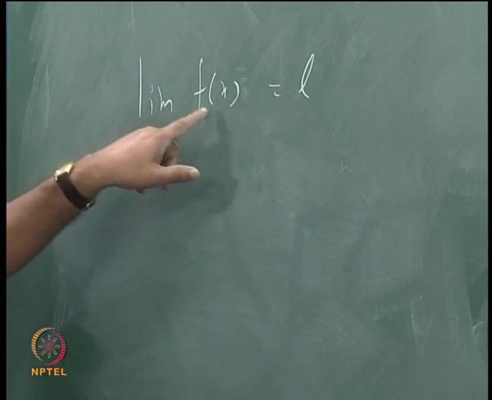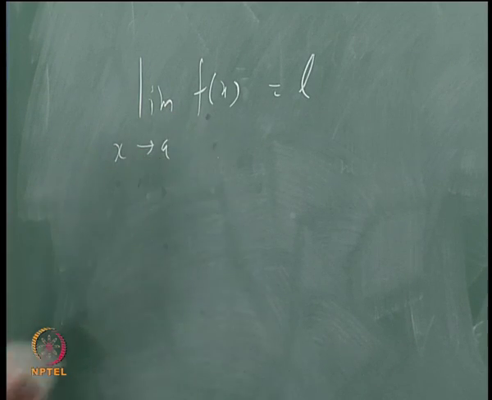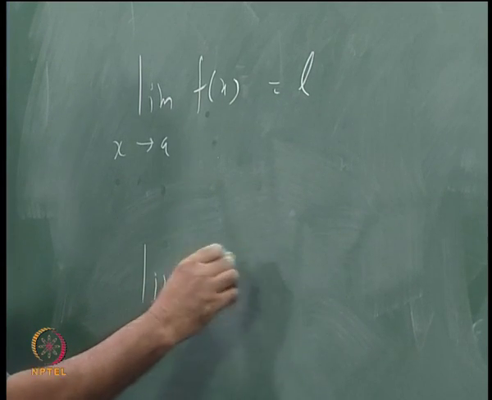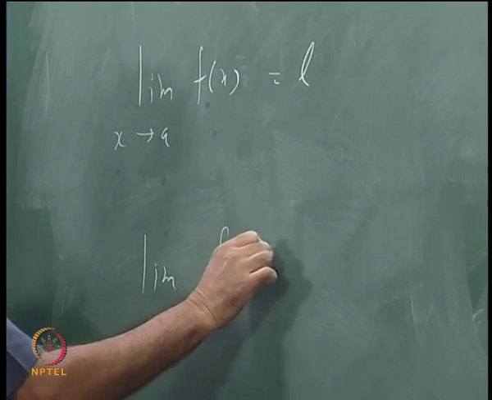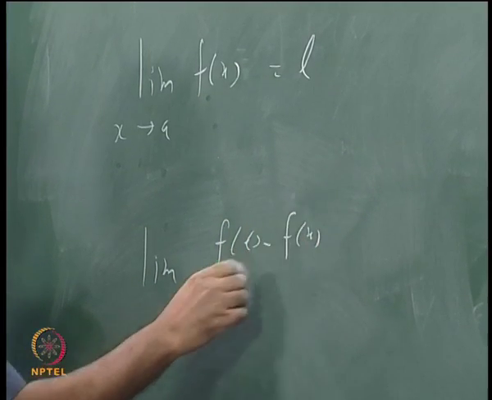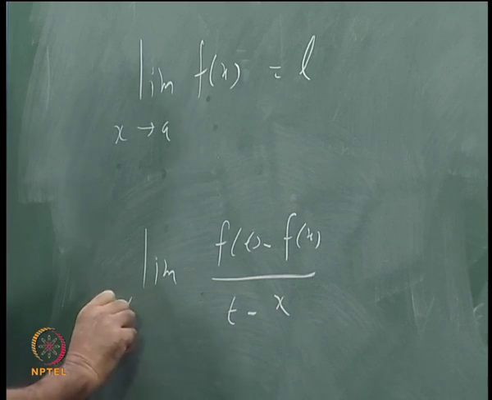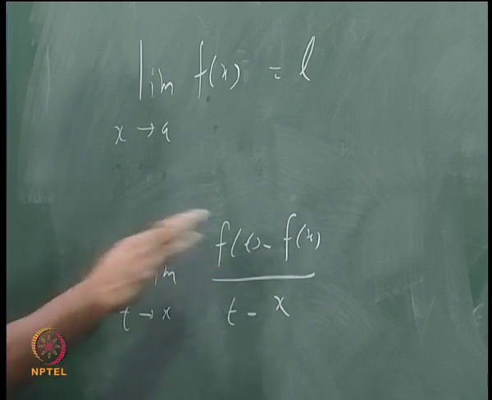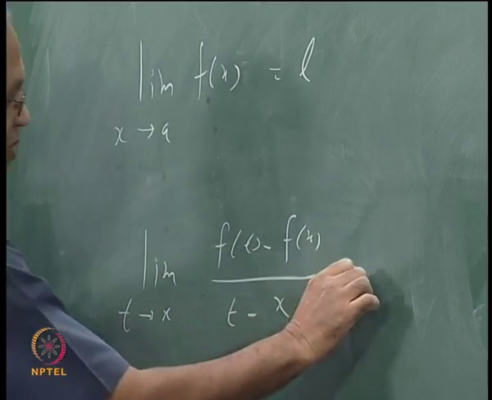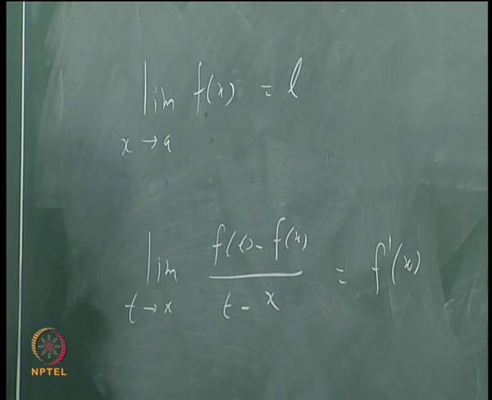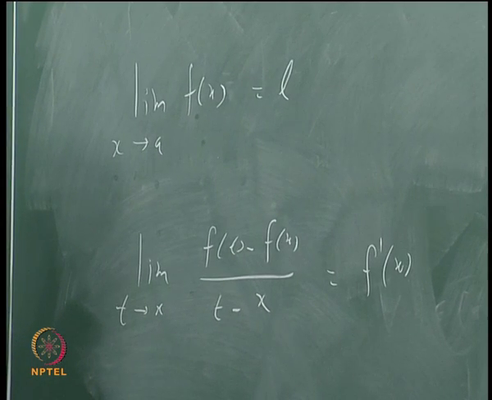Suppose f is differentiable at x. What is the meaning of that? It means that the limit of f(t) minus f(x) over t minus x, as t tends to x, exists. Suppose f is differentiable, then this limit is the same as f prime x.